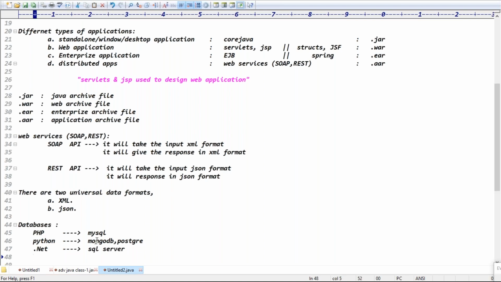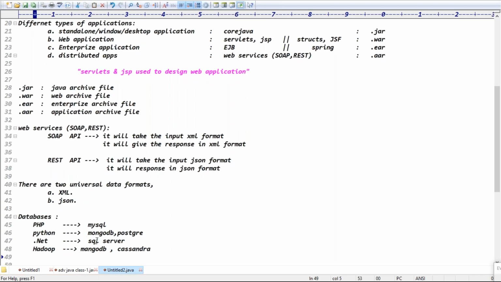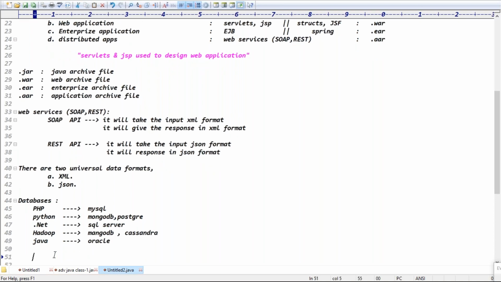Like that, if you take Hadoop, Hadoop guys mostly focus on MongoDB, and we have a database like Cassandra. Is that clear? So, different databases. Coming to Java, Java guys always focus on the Oracle database. Mostly the Java application is connected to the Oracle database, guys. But due to some performance issues in the recent versions, the Java application is connected to MongoDB also.